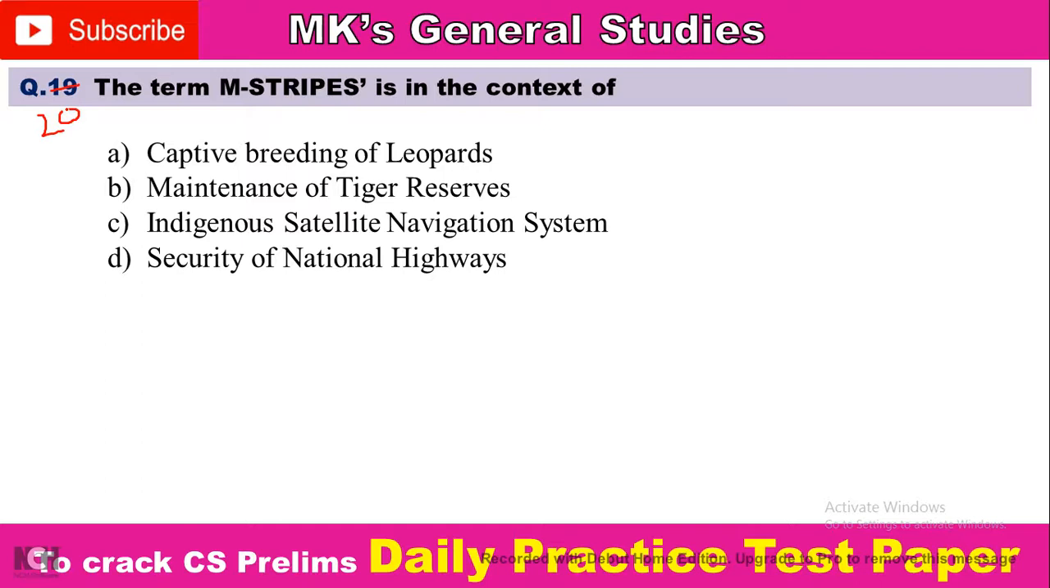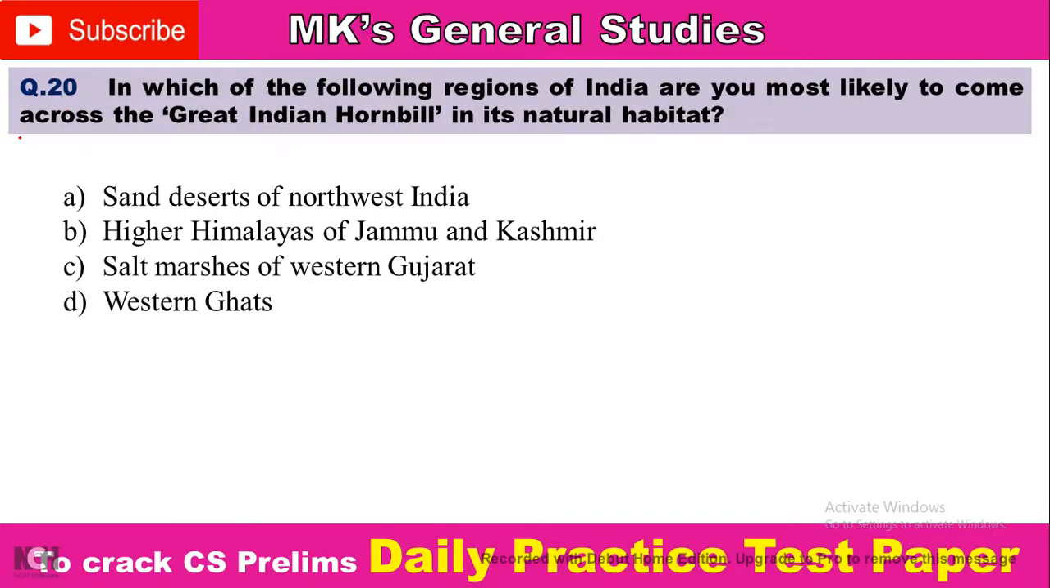One more question for you, that is question number 21. In which of the following regions of India are you most likely to come across the great Indian hornbill in its natural habitat? Option A, sand desert of northwest India. Option B, higher Himalaya of Jammu and Kashmir. Option C, salt marshes of western Gujarat. And option D, Western Ghats. Okay, so comment your answer.